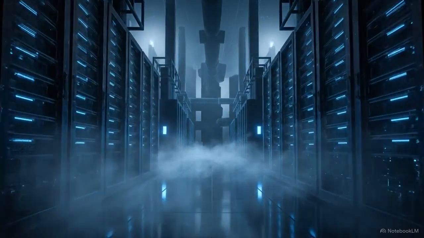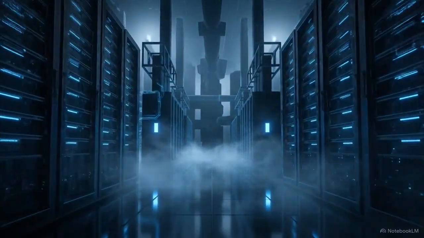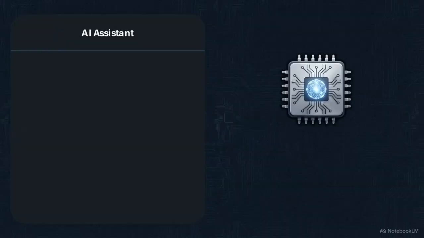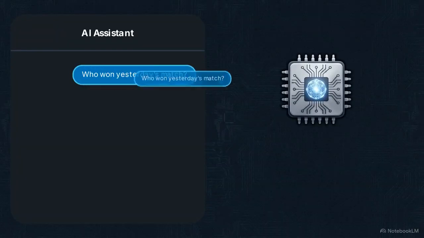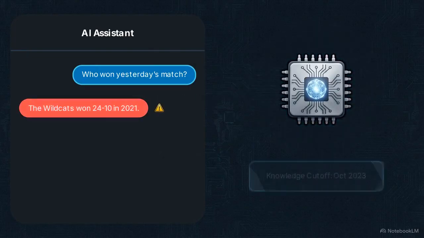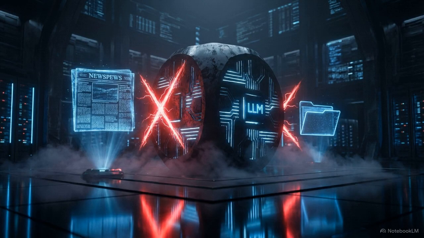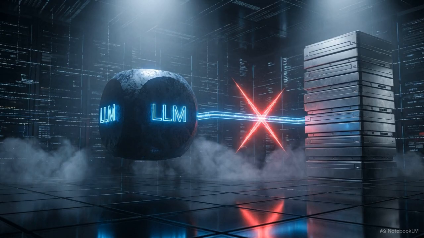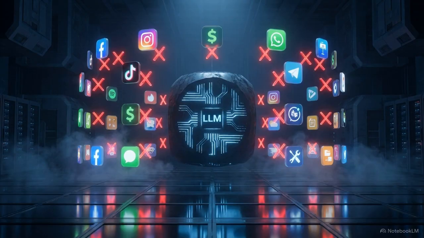Deep inside the hardware, the core of a large language model exists in a state of total isolation. It has a massive capacity for language, but its actual knowledge is permanently frozen at the exact moment its initial training was completed. It knows absolutely nothing about yesterday's news. It is also physically trapped. By default, a raw model cannot browse the internet. It cannot query your company's private database, and it cannot interact with external software.